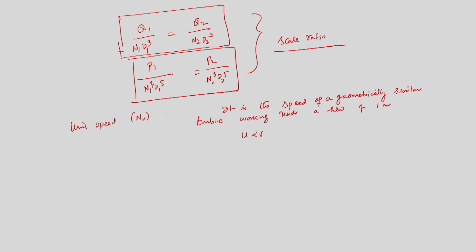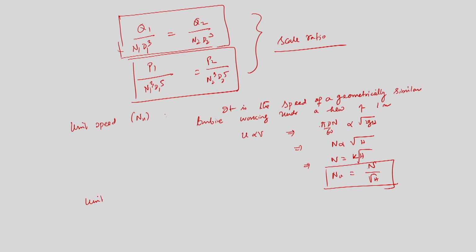So U varies as V, that is what we have seen. So from there, pi dn by 60 varies as root of gh, therefore n varies as root h. So n is equal to k into h. So nu will be equal to k root h, nu is equal to n by root h. So this is the unit speed. So if I use the definition, then I can easily find out the proportionality constant, and the unit speed is n by root h.